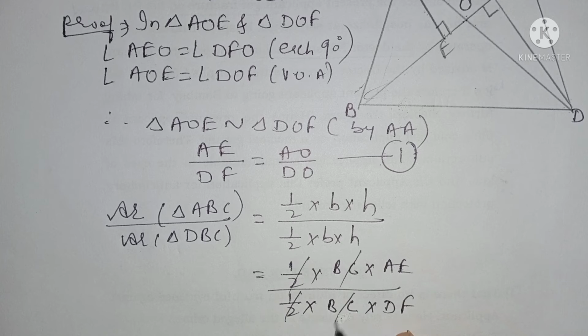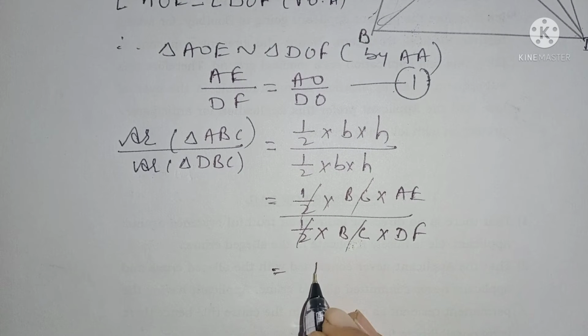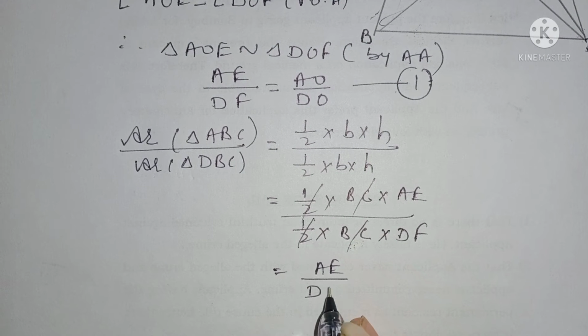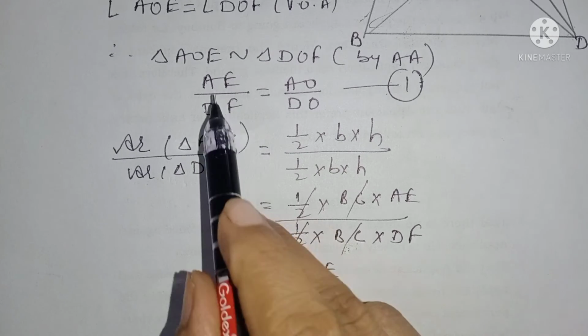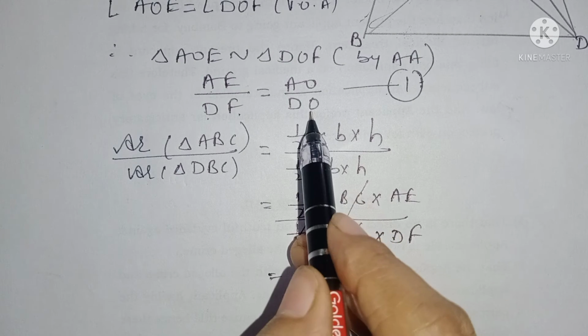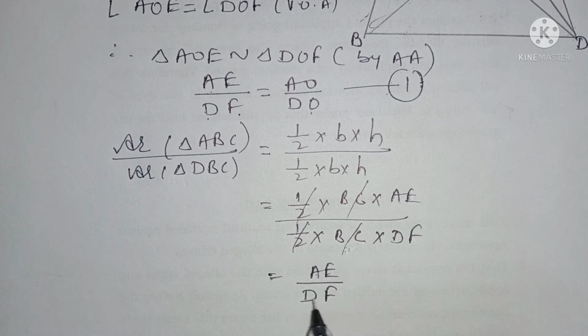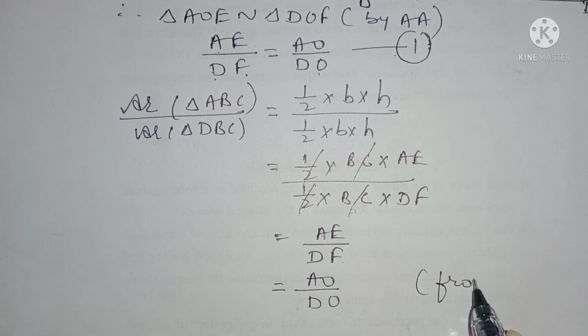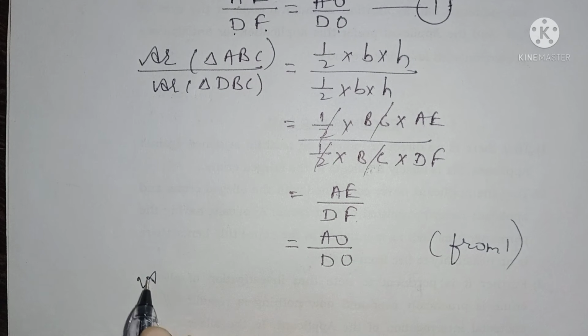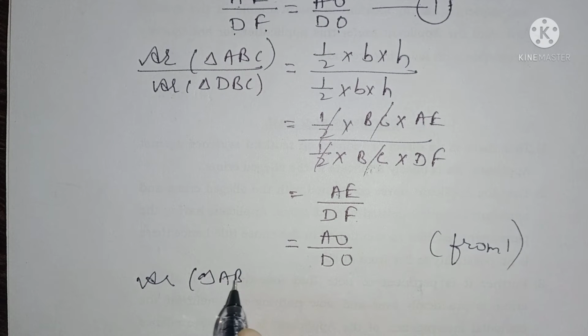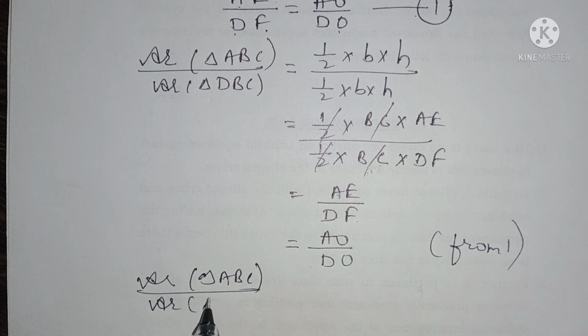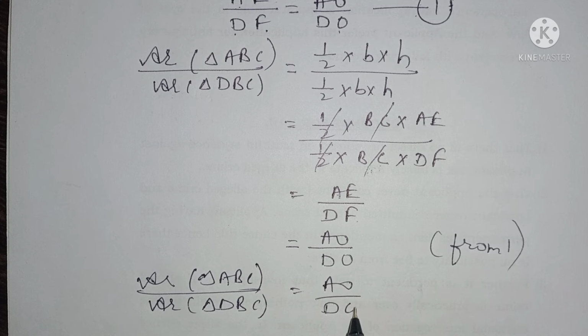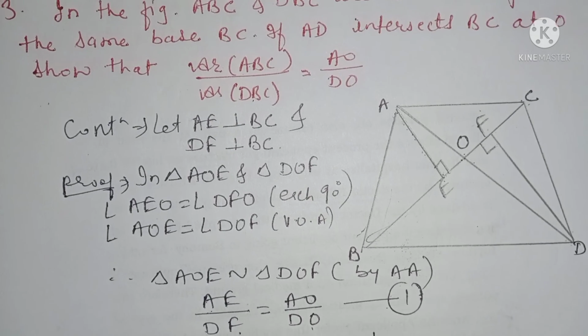Now half cancels, BC cancels. Then what is the ratio? The ratio is coming AE upon DF, right. Now see here, AE upon DF is equal to AO upon DO. So can I replace this AE upon DF by AO upon DO? Yes. So AO upon DO from 1. So we have proved that area of triangle ABC upon area of triangle DBC is equal to AO upon DO, which was our required result.